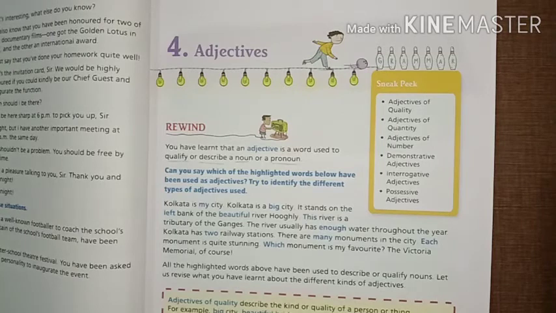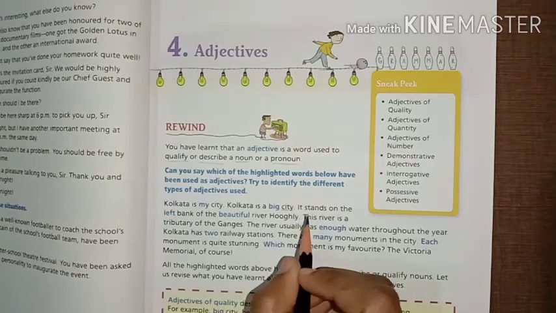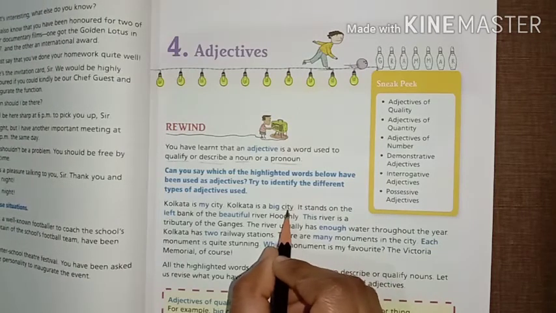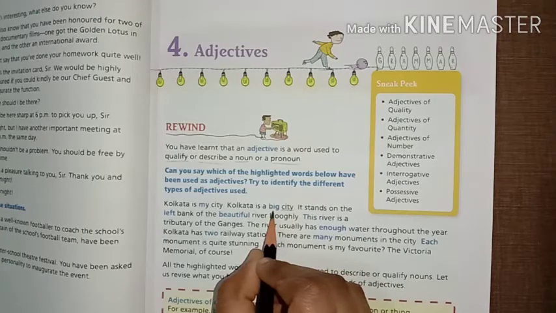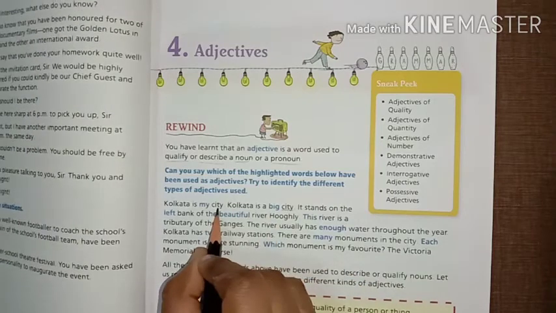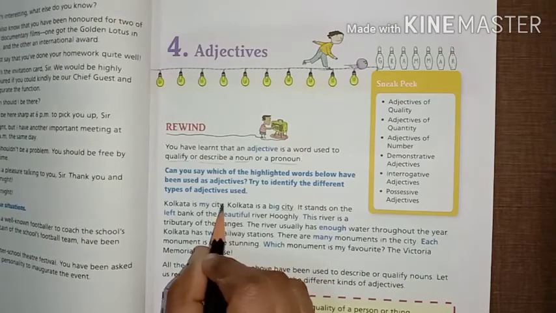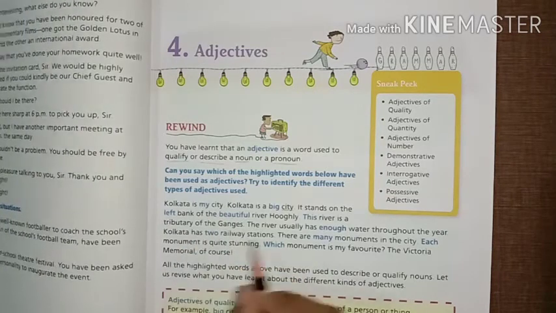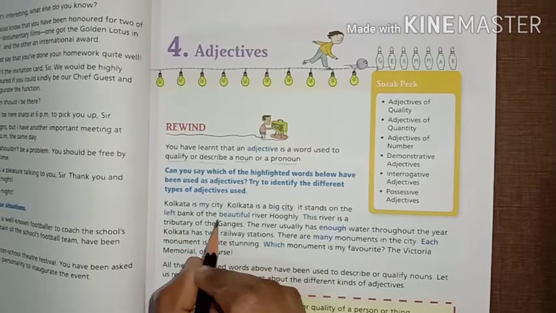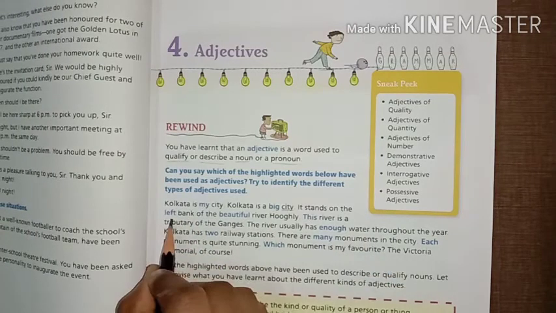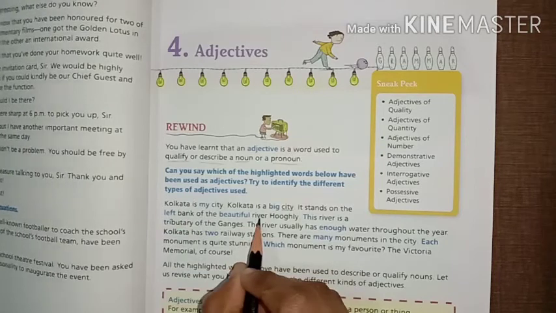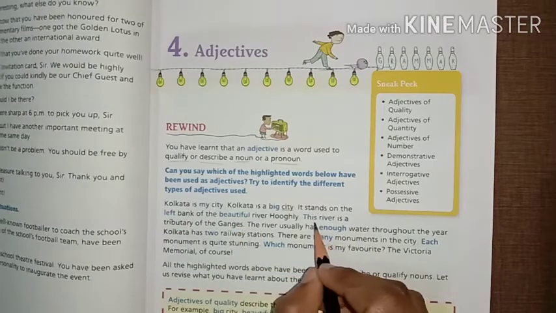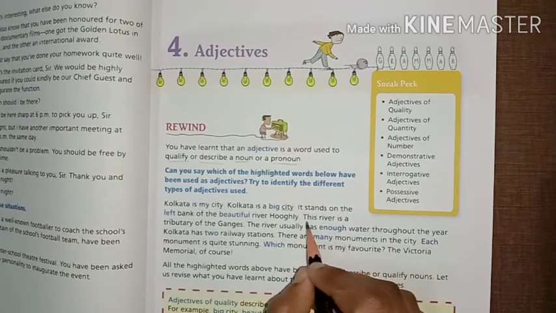So beta, how do we know? City. City is a place and this is a noun. So we describe city with the word big. Okay. Here again, city. City is a noun and we use here my to describe it. Okay. Then next is the left bank of the beautiful river Hooghly. So left bank, beautiful river. River is a place and beautiful is an adjective. This river, river is a noun and we use here this.